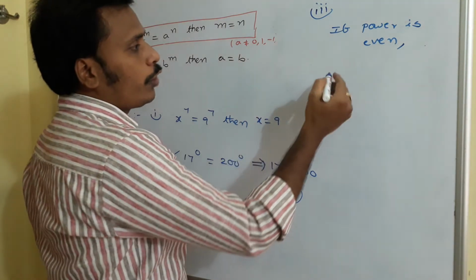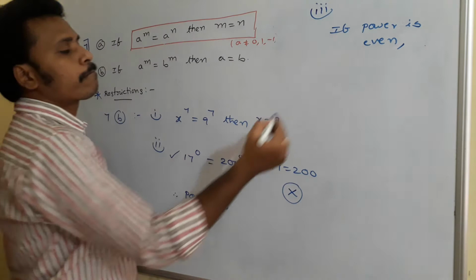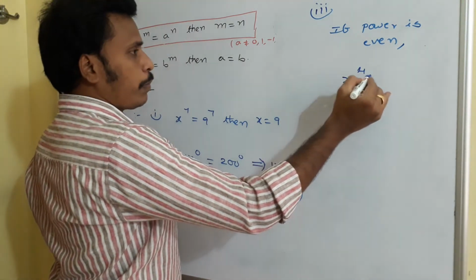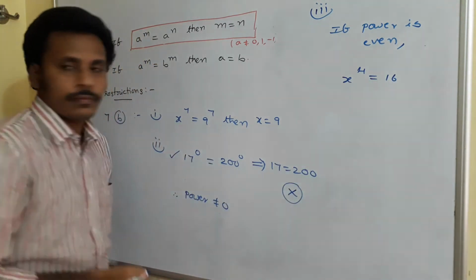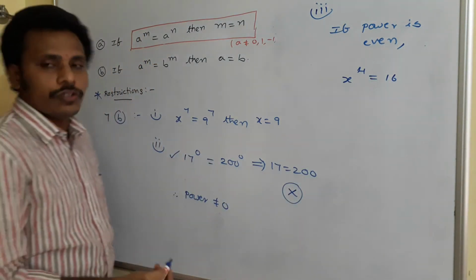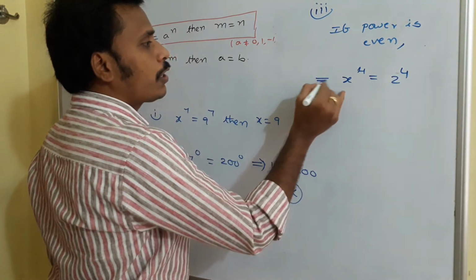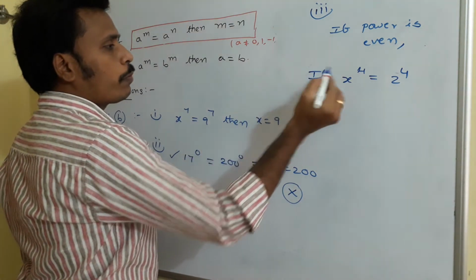If power is even, you need to think about what will happen. Suppose I have x power 4 is equals to 16, or you may say x power 4 is equals to 2 power 4. Then what do you say about the value of x?